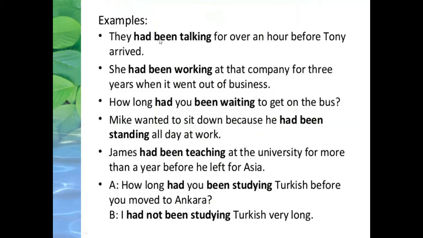This shows the continuity of action when a second action interrupted, meaning Tony arrived. Tony arrived is the second action, and the first action is they had been talking for over an hour. An hour shows the specific time duration, and had been shows the continuity of work.